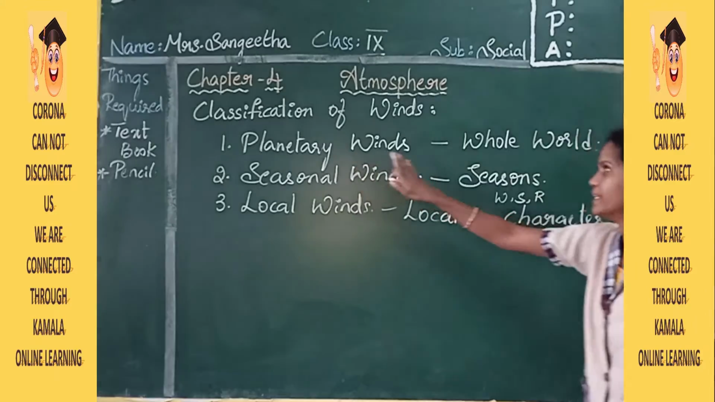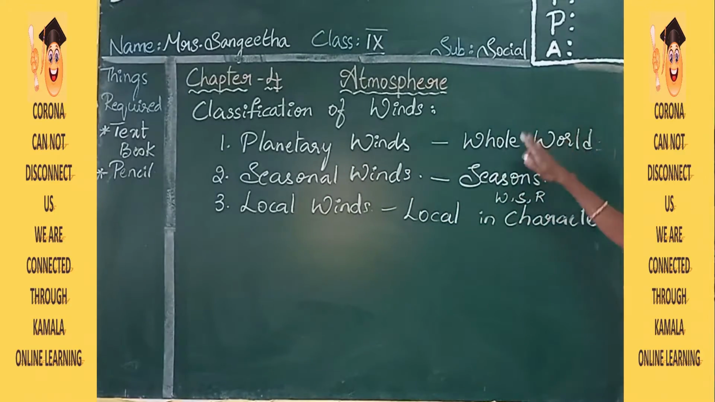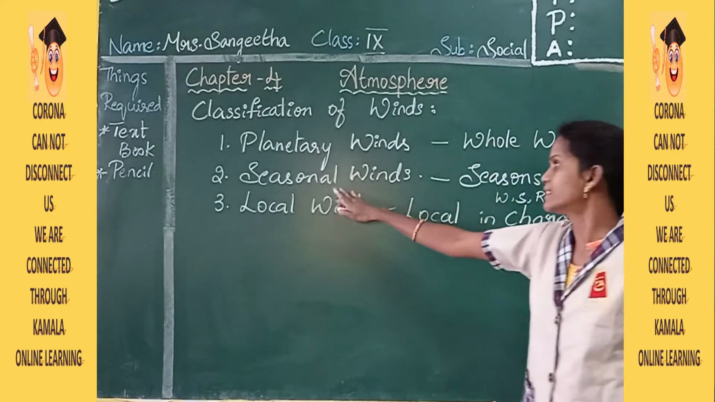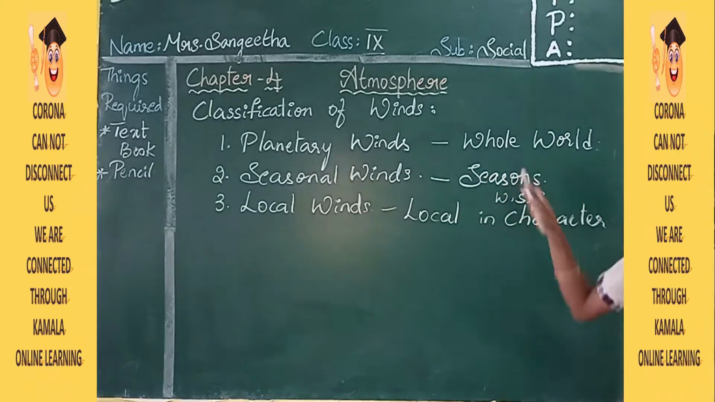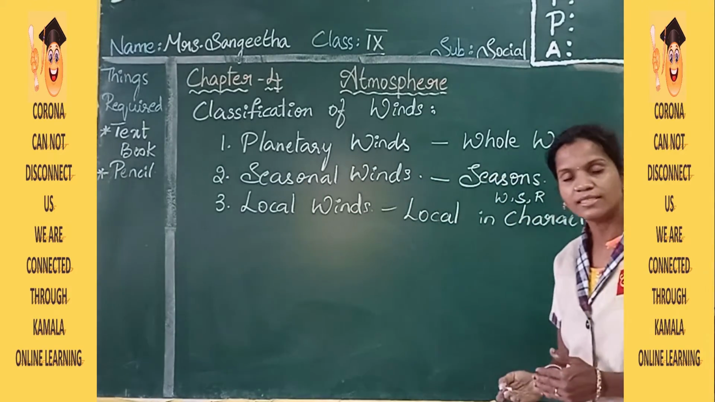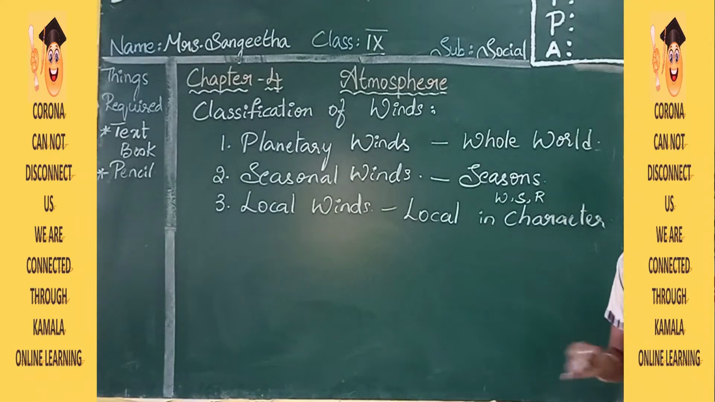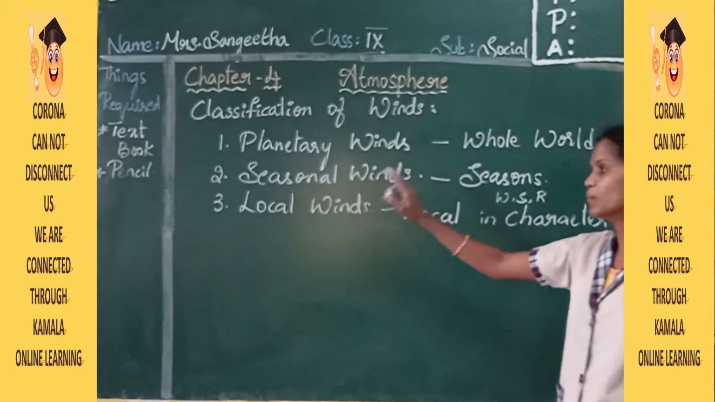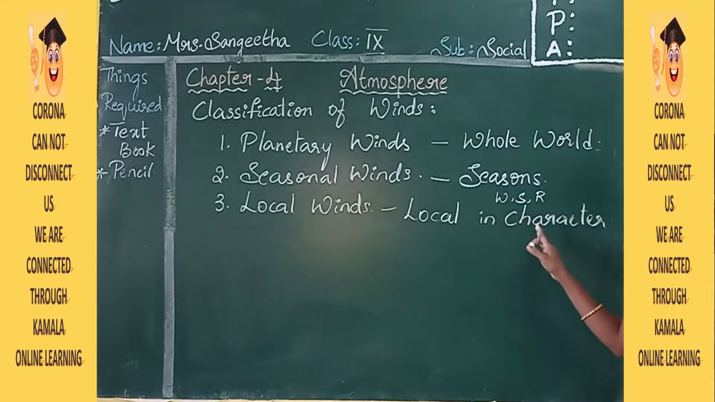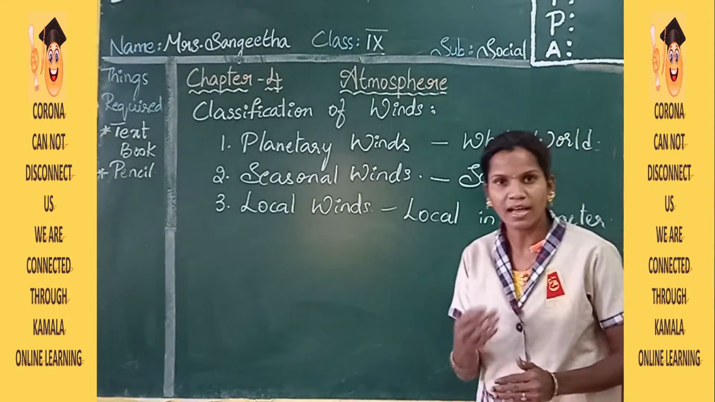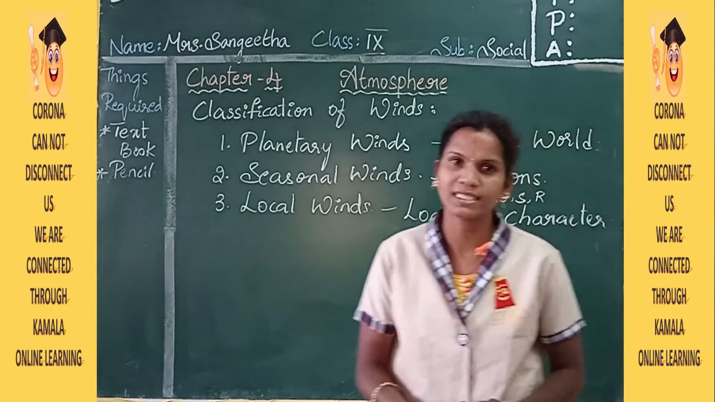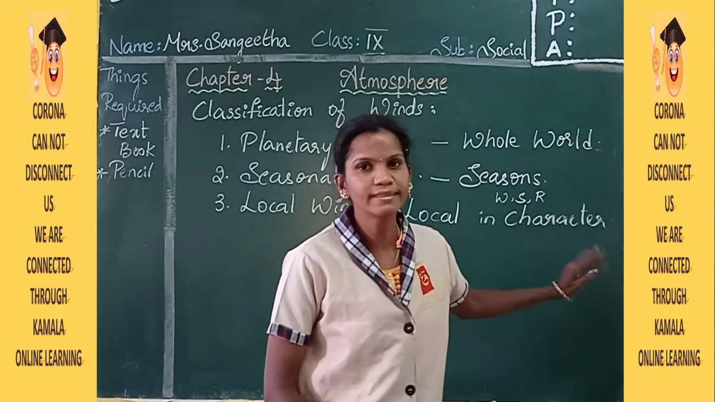Here, planetary winds cover the whole world. Seasonal winds depend on how the weather will be in the summer season, the winter season, and also the rainy season. We have three seasons in the seasonal winds. Local winds are local in character. Why? Because our climatic conditions change every day. That is called local in character.